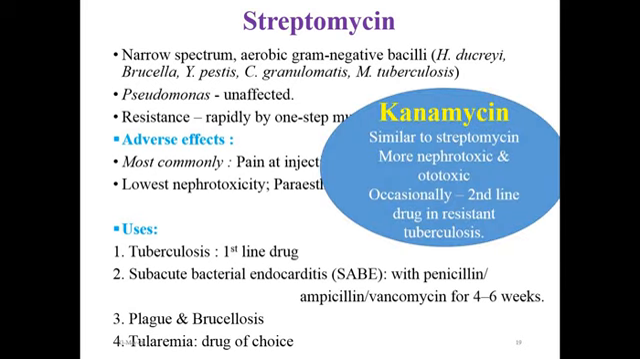Kanamycin is an aminoglycoside having a similar profile in terms of pharmacokinetics and dosing, but it is a more nephrotoxic and ototoxic drug compared to streptomycin. It is occasionally used as a second-line drug in drug-resistant tuberculosis.